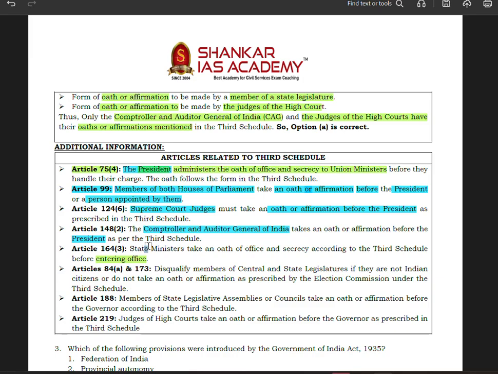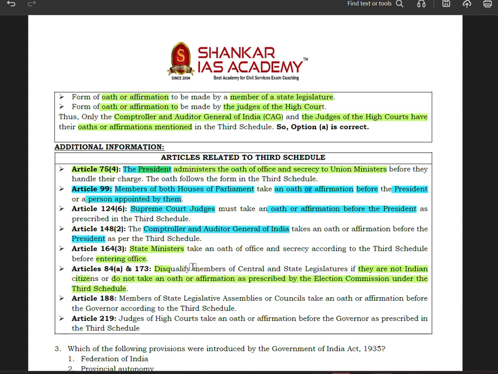Now disqualification: Articles 84A and 173 disqualify members of central and state legislature if they are not Indian citizens and do not take an oath or affirmation as prescribed by the Election Commission under the third schedule.